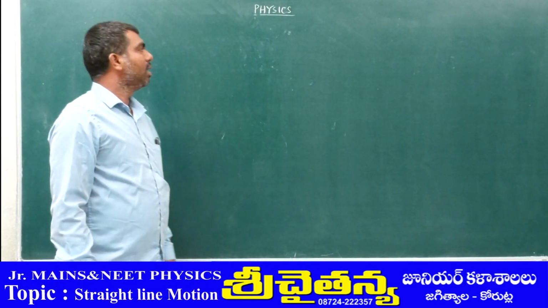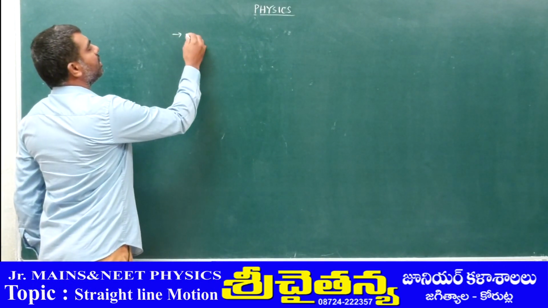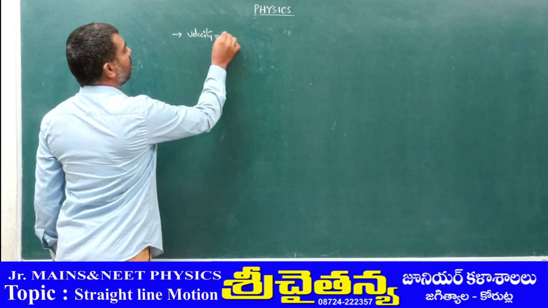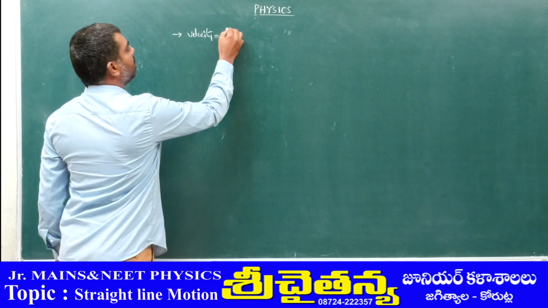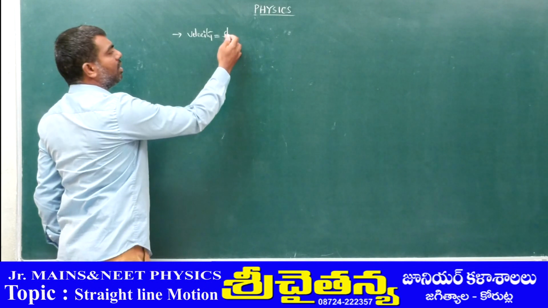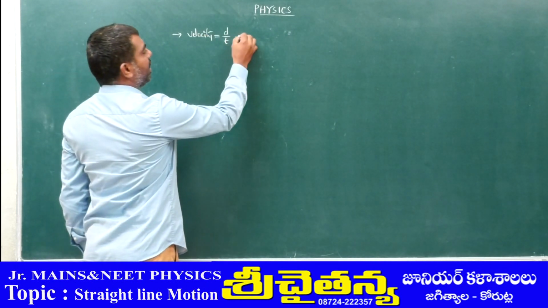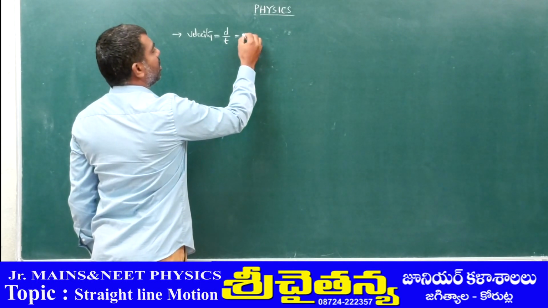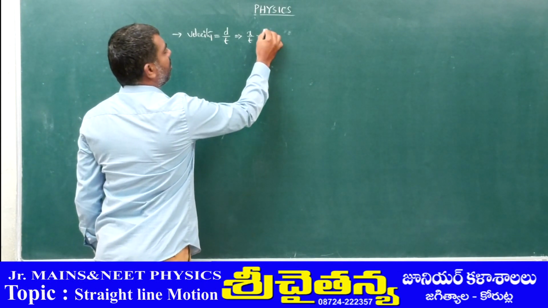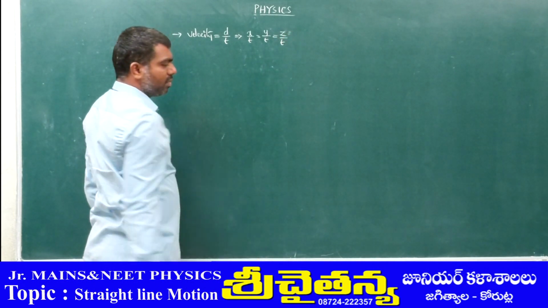Welcome back. Now we have the equation: velocity is equal to distance divided by time in a straight line. This is nothing but the displacement again. Here I am writing directly either x divided by time, or y divided by time, or z divided by time.